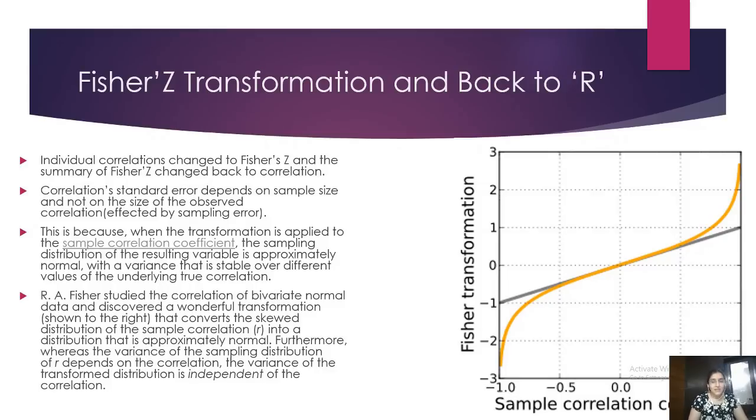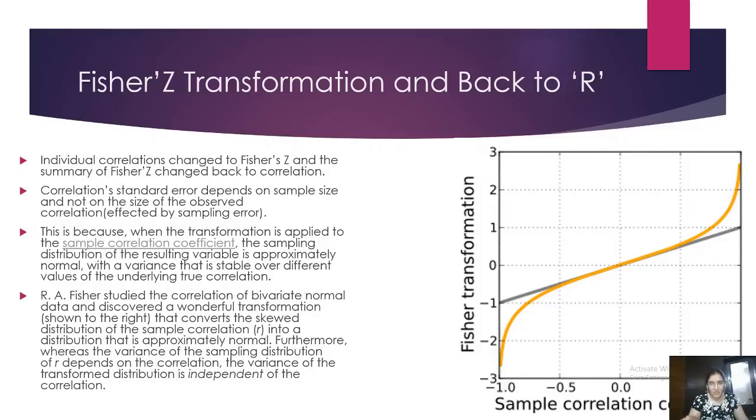Now why is it converted into a Fisher Z? Why are individual correlations converted into a Fisher Z? Because Fisher Z takes care of all the errors that are there in correlation. Now what is the problem with correlation is that correlation is dependent on the sample size.